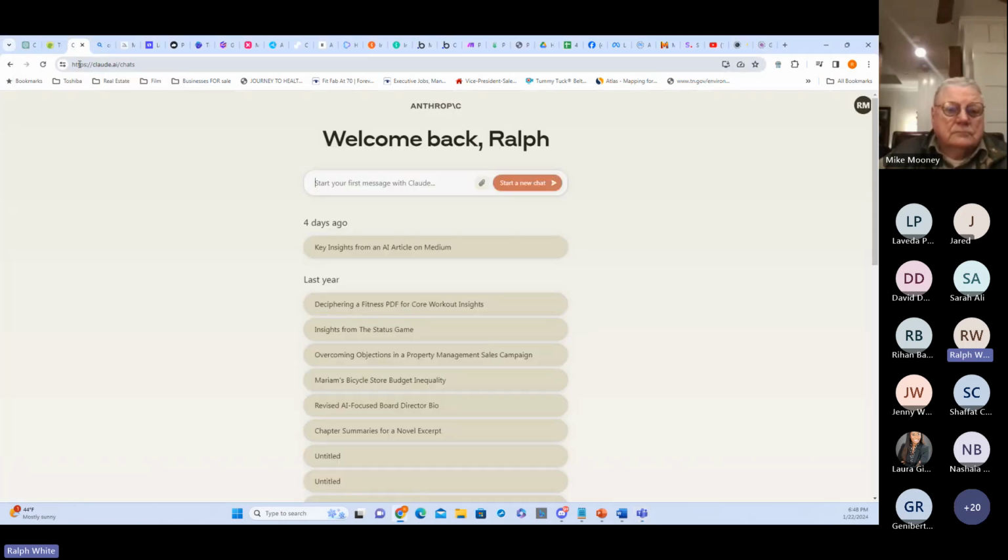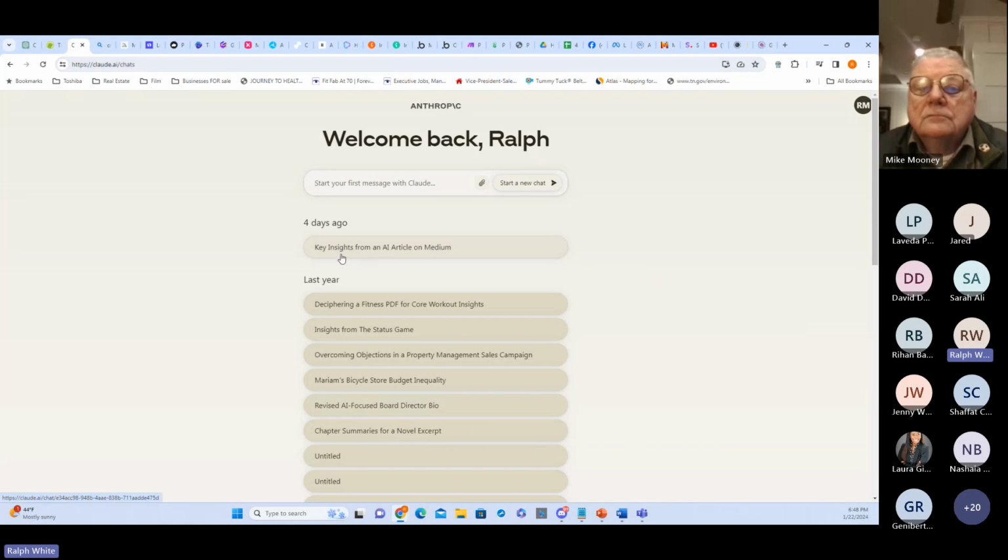I want to show you one other language model called Claude from Anthropic. So this is a competitor to ChatGPT. Actually, some people that left OpenAI went out and created this. And I do this just to show you that there are multiple different language models out there. These are closed source. I'll show you a few open source later on, like Facebook has some open source large language models. But this is very similar to ChatGPT and it's one of the competitors. But you can go out there and play with it. It has a free version as well.